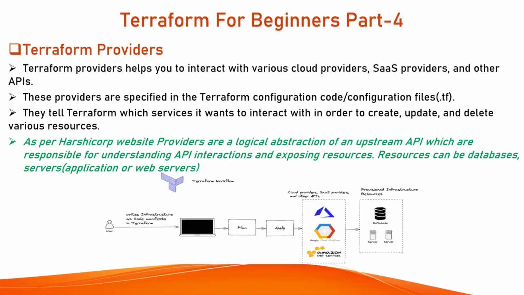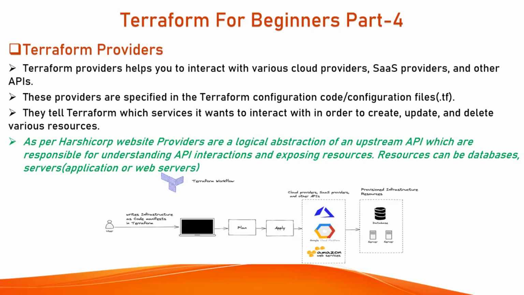When you type the command terraform apply, it will basically make an API connection to the various cloud providers. Say in your code you have written an AWS instance to be created, so it will make an API call to Amazon Web Services saying that I need an EC2 instance to be created, and this is the configuration.